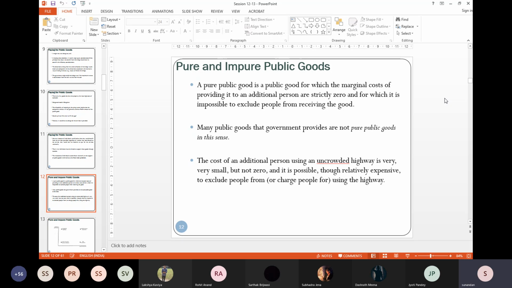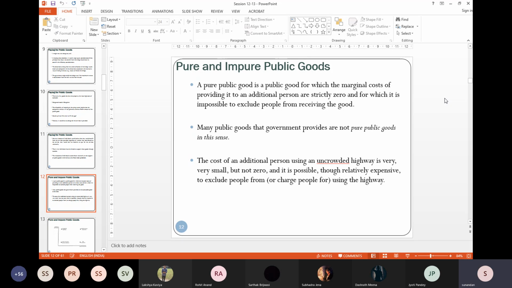Once the 1 kilometer road is built, whether one person uses it, two people use it, or n number of people use it, does not add to the cost. That's the marginal cost we're talking about from the beginning. So the marginal cost of providing this public good to an additional person is strictly zero. And hence it is impossible to implement the exclusion principle.